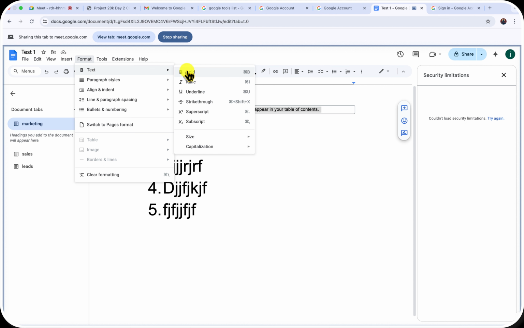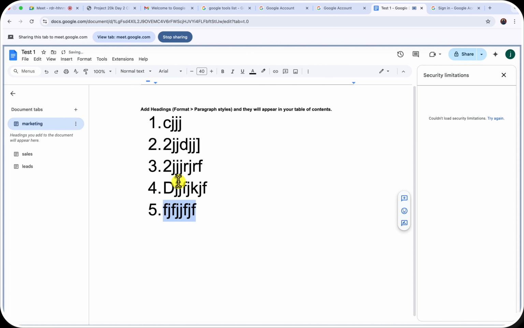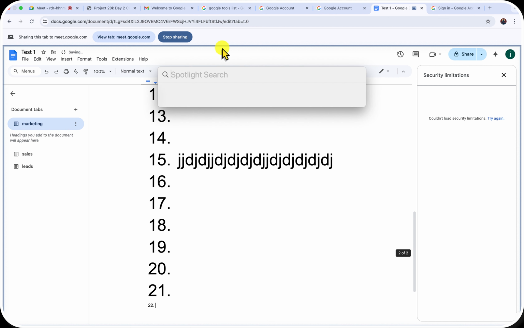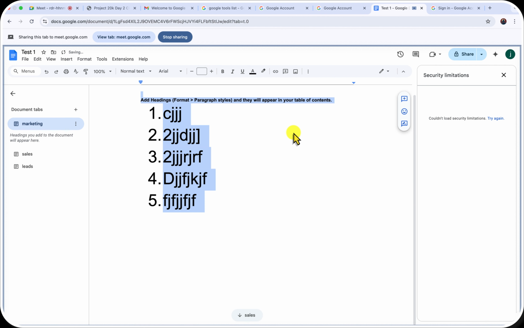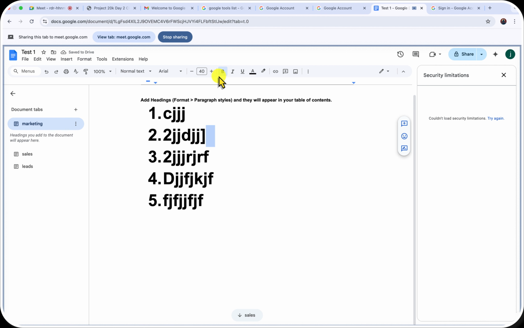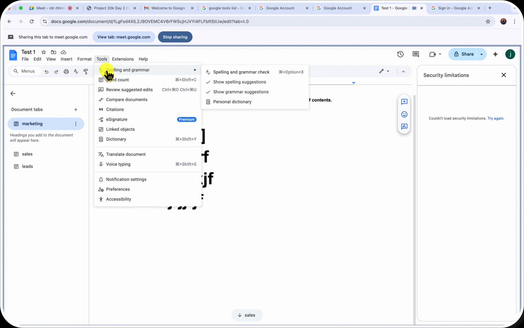So in here we have text. You can decide to make this bold, and look, you have this ribbon that does the job for you. Command B or Control B is actually you bolding this, making it darker, right? Or better still, you highlight and click on it. If I highlight this and click on bold, you can see that it's now bold. That is what format does for you, right?